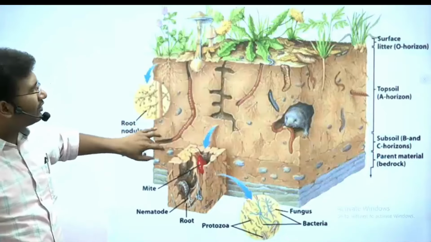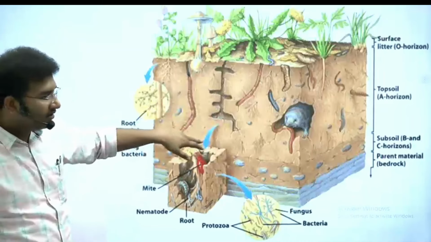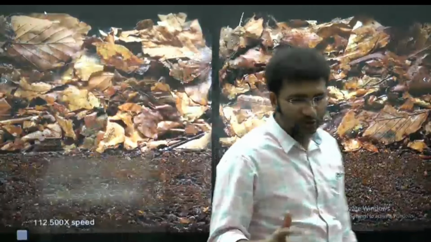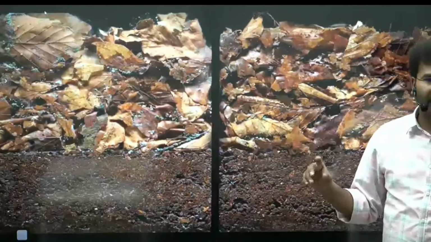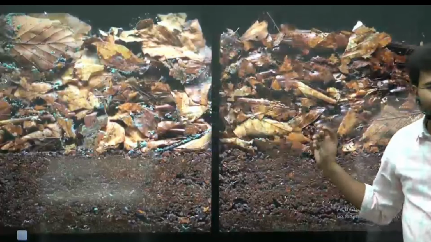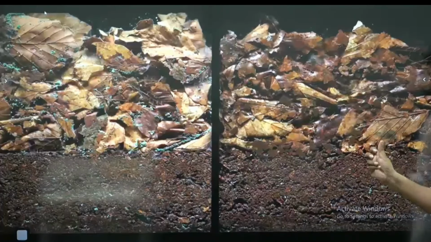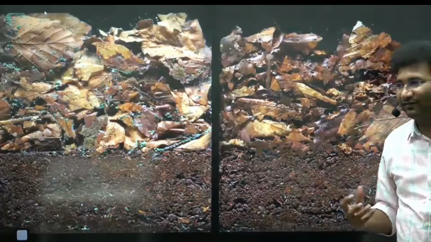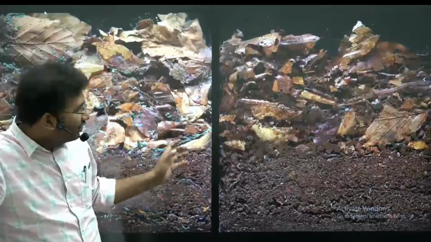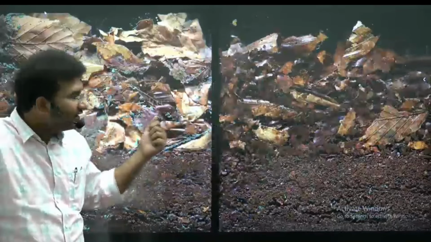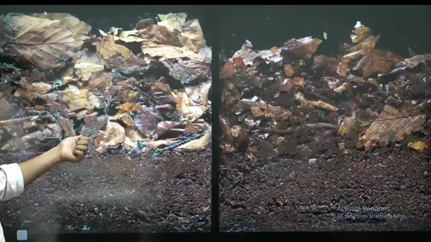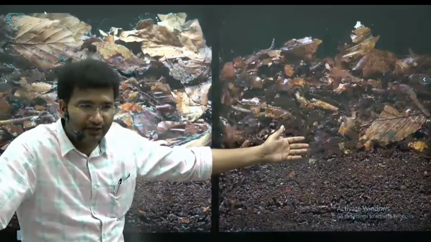Right? So we'll be studying each of the soils and the role of animals, and the role of bioturbation. Bioturbation means the role of animals, how they are changing the soil. What if you have animals and what if you do not have animals, that is worms. ठीक है? Earthworms, it is always said, are the friend of the farmer. So we'll try to understand how bioturbation increases soil mixing and why there is no bioturbation here. ठीक है? कौन सा ऐसा जगह पर you will find this kind of soil?